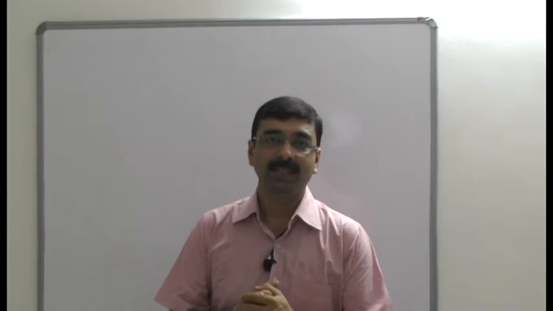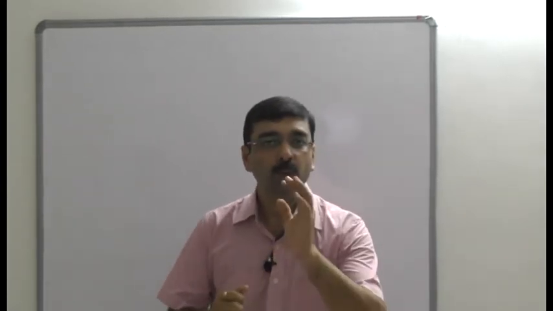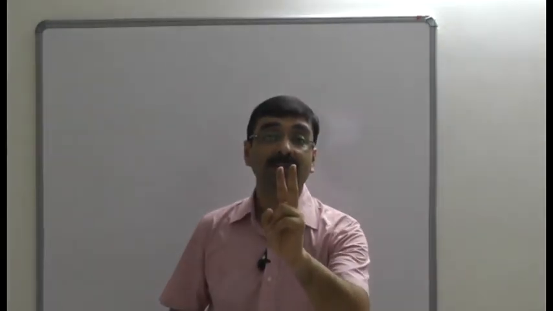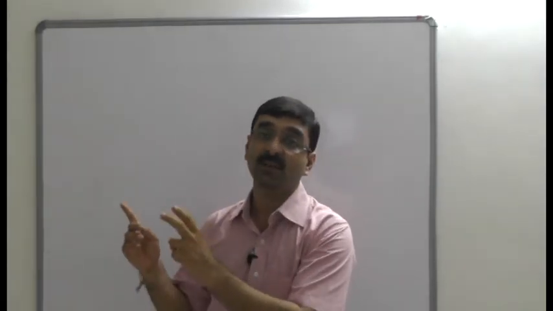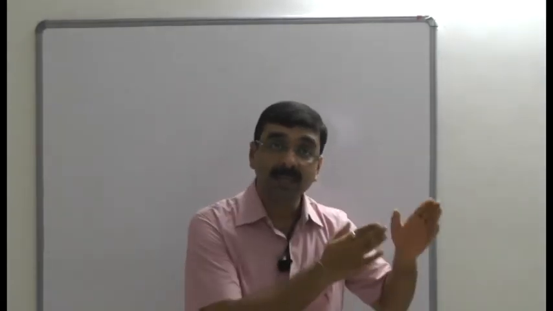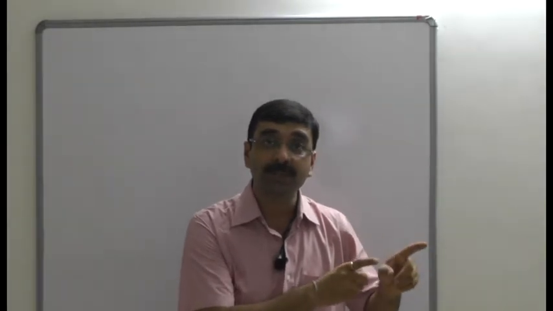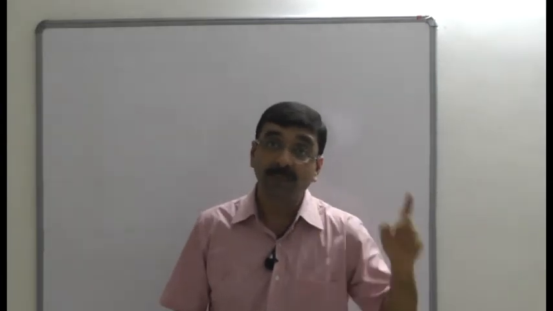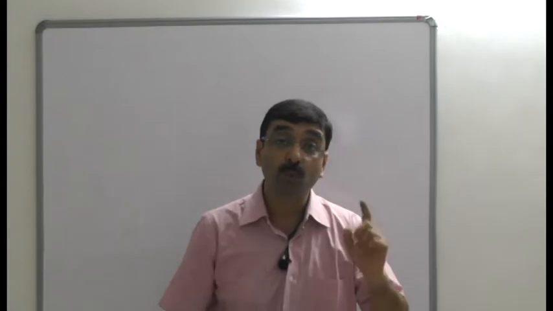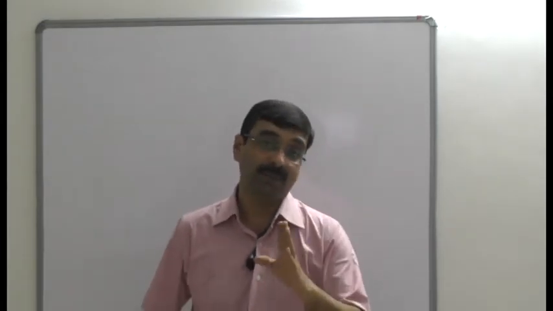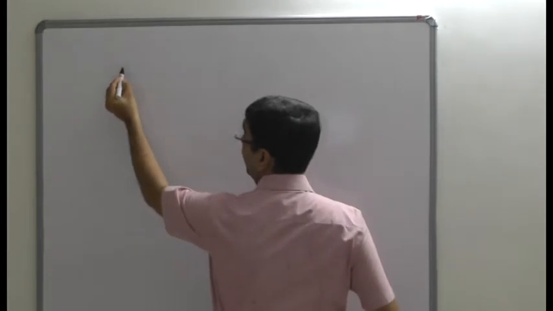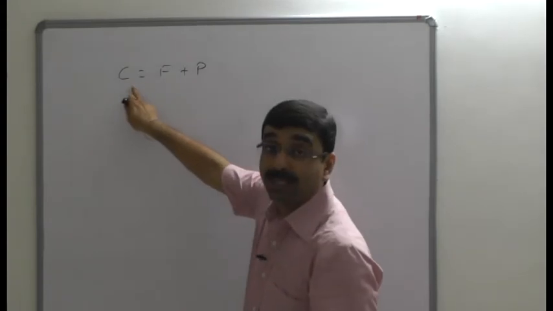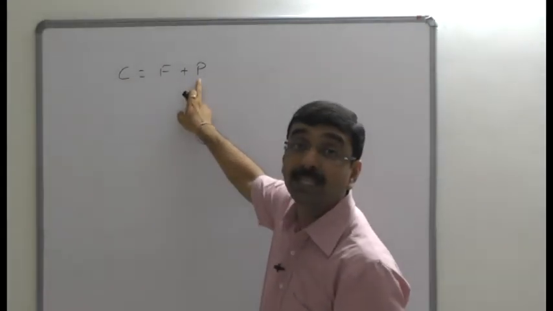Now moving to the next point, that is the process of marginal costing. There are two important things here: one is fixed cost and the second is variable cost. As we already discussed, marginal costing requires the calculation of the difference between sales and variable cost, that is the marginal cost. This difference is known as contribution, which provides for both the fixed cost and the profit. So the formula we discussed earlier is contribution equals F plus P. The contribution carries two things: fixed cost and profit.